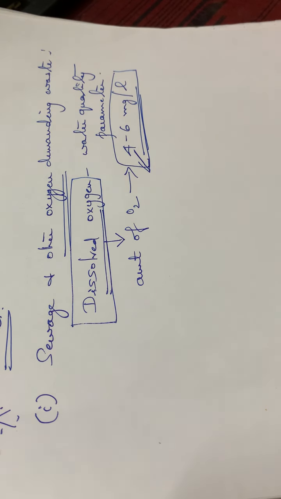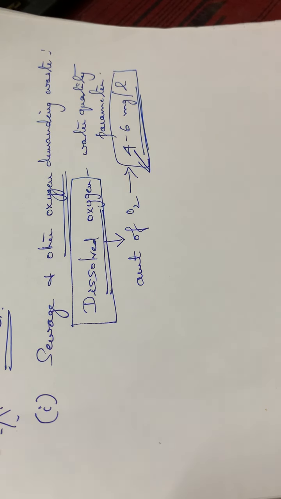If sufficient oxygen is present in the water body, carbon will be converted to carbon dioxide due to bacterial action. All these processes are going on. Sulfur will be converted to sulfates, SO4 2-. Nitrogen will be converted to ammonia and also nitrates, NO3-. Phosphorus will be converted to phosphates. This is the first case, if sufficient oxygen is there.